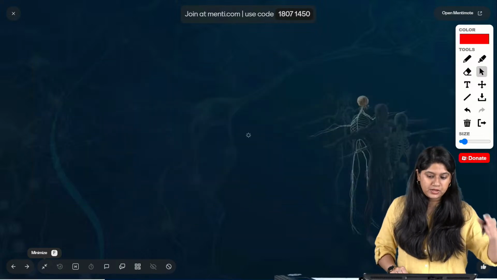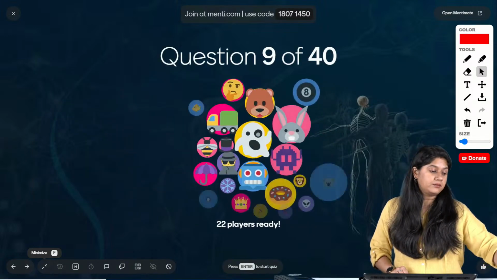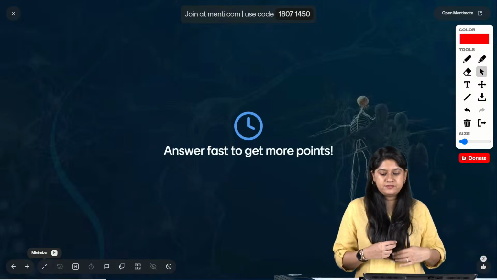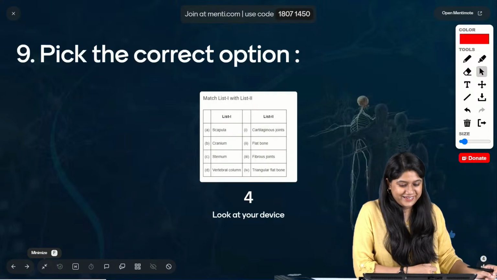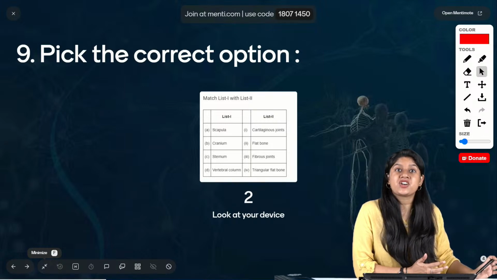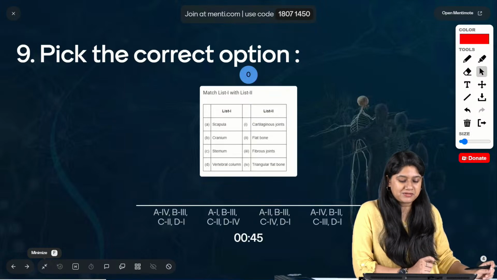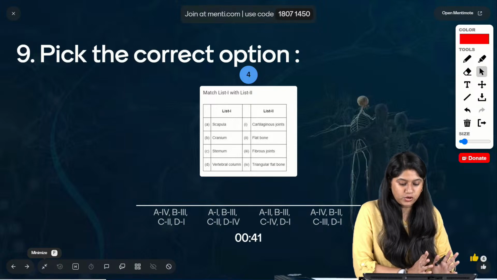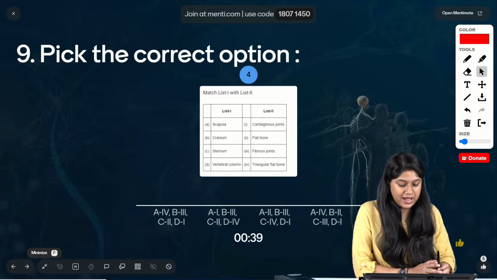Okay, चलिए. Moving to the question number 9, everyone. Let's see what we have. Okay, match. Again, अगर match आ रहा है तो यहाँ पे bones के बारे में भी हमारे पास में match है. We have list 1 and list 2. We have the different bones and of course where they are present. So we have the scapula, cranium, sternum and the vertebral column. We have the cartilaginous joint, flat bone, then fibrous joint and the triangular flat bone.